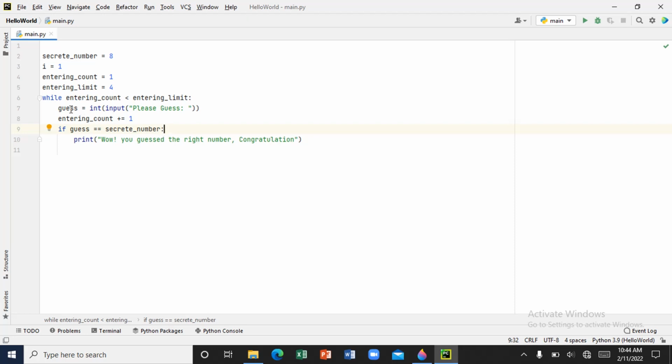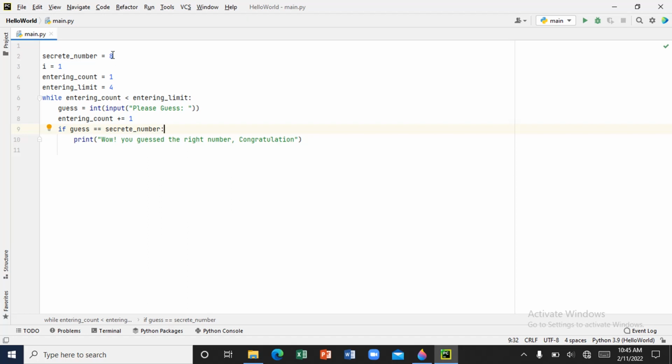So right now, while entering, we are telling the user that when the user enters for the first time, count adds 1. The user must enter a second time. If the second time the number is still not right, ask for the third time, until the guess is equal to the secret number.